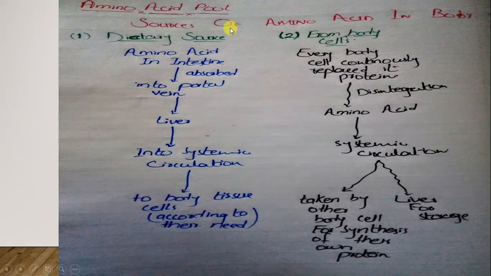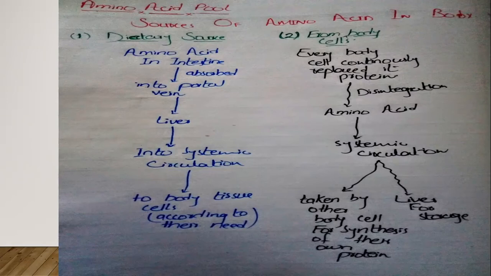The first one is the dietary source. As we take food, maybe meat, maybe wheat, maybe any type of material which we eat daily, it may contain proteins, carbohydrates, or lipids. These proteins, carbohydrates or lipids are broken down into their basic or simple units. After being broken down into simple and basic components, they are absorbed, and absorption mostly occurs in the intestines.